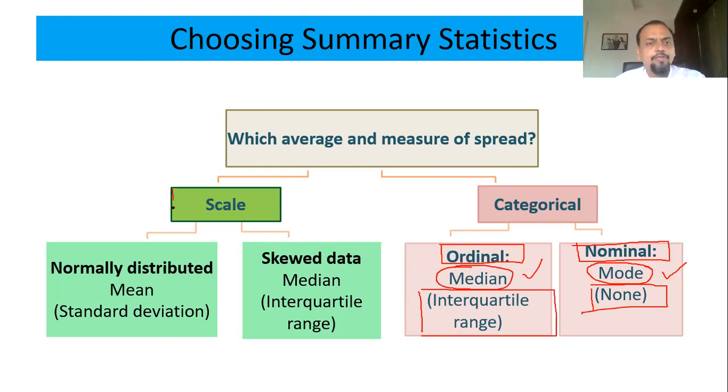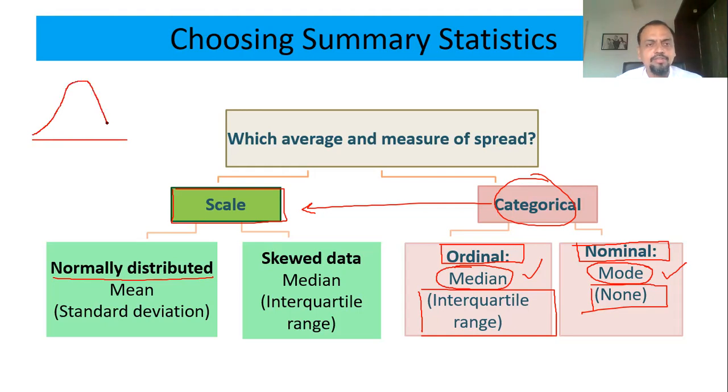On the other hand, anything which is not categorical will be called scale data: height, weight, cholesterol level, diabetes level, blood pressure, number of WBC counts, income. For scale data, if the data is normally distributed, meaning it follows a normal distribution, then only can you go for mean and standard deviation.